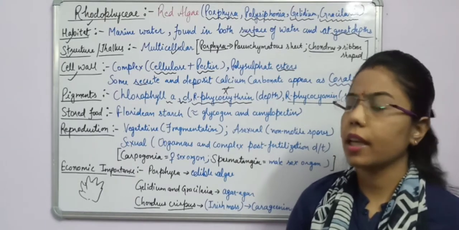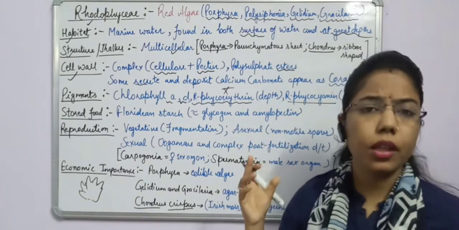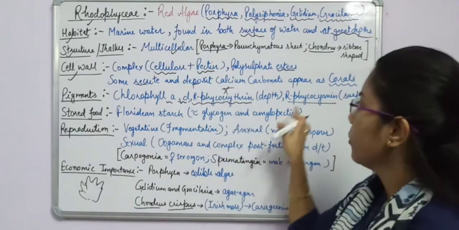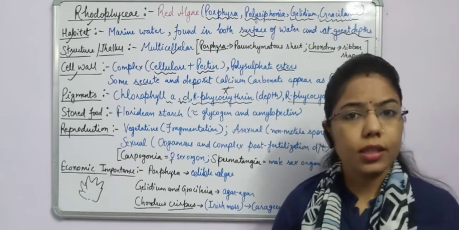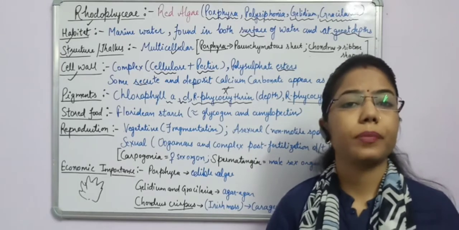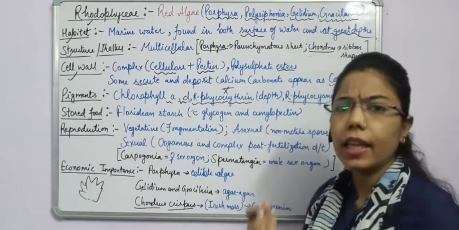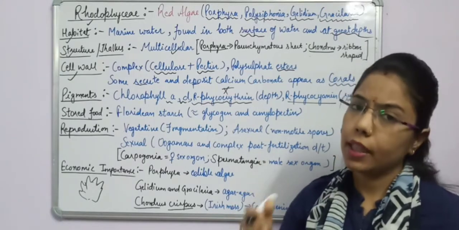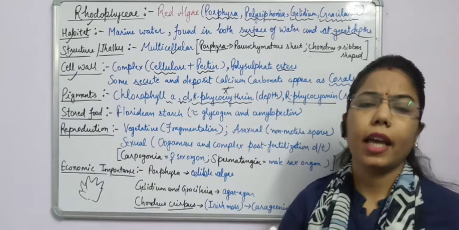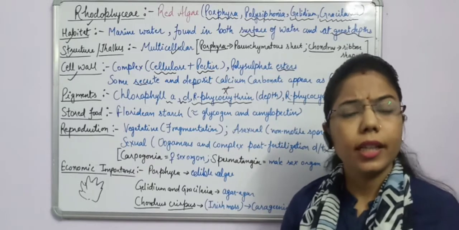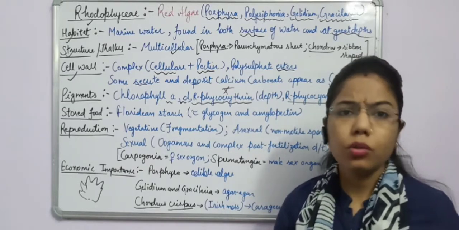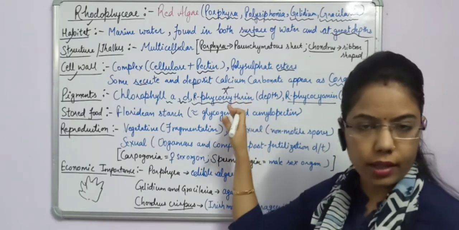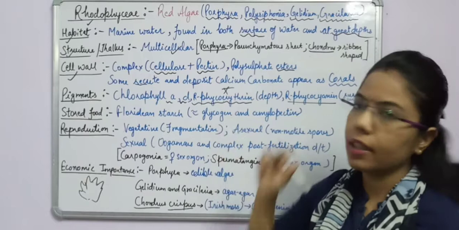Sometimes we can get confused with the color, but it's a red algae. And why is it happening? Because we know that on the surface of the ocean, the light comes easily. But into the deep ocean, light has to go deeper and deeper. And due to this, the pigment R-phycoerythrin can impart red color.